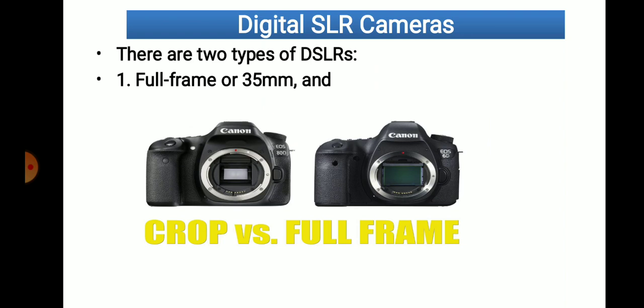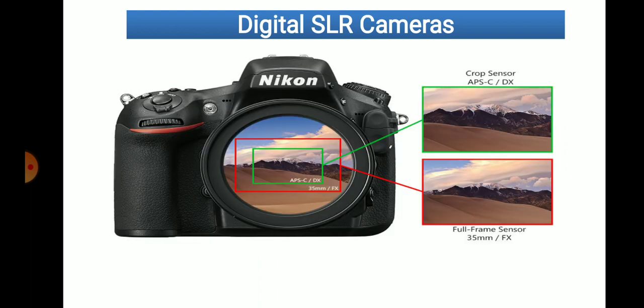So two types of cameras are there. One is full frame 35 mm camera and another one is the crop sensor or APS-C cameras. Now here you can find out the difference. This is the crop sensor camera and here is the full frame camera. Here you can find the crop sensor camera, the lens is somewhat short and this is somewhat big one. Here you can find the difference.